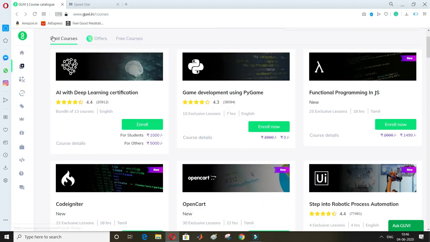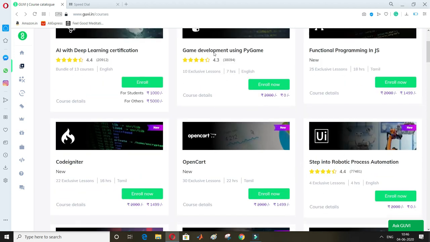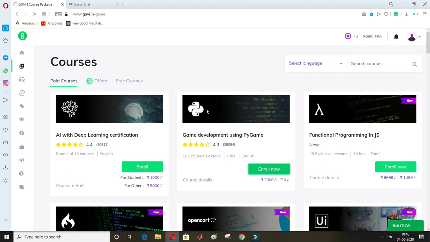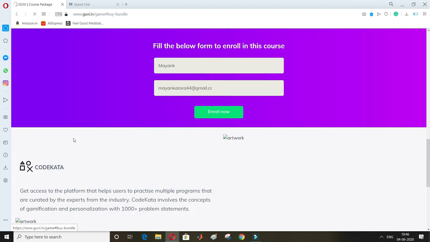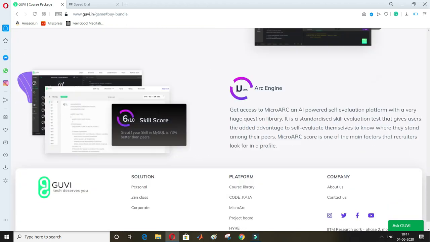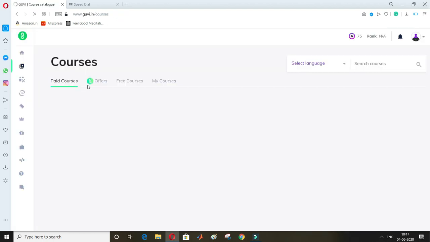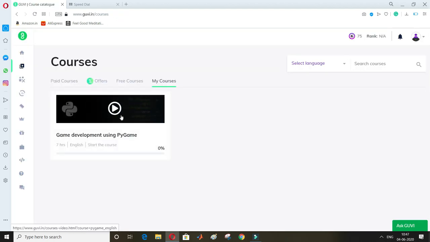In this, paid courses, you can see there are different courses. These all are paid, but some of the courses are unpaid, like 0 rupees, right? Like game development using PyCharm, Pygame. And this is Step into Robotic Process Automation. If I want to take this, I will just click on enroll now. Okay, enroll now. From here also enroll now. Just click here, enroll now. After clicking enroll now, it will automatically take us to this window. It has been activated. Okay, go to the course. I will start learning from here by clicking on this.